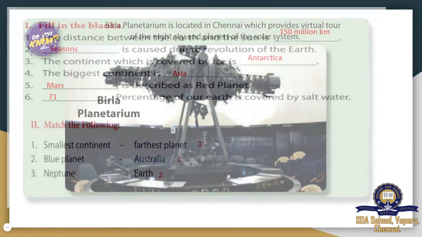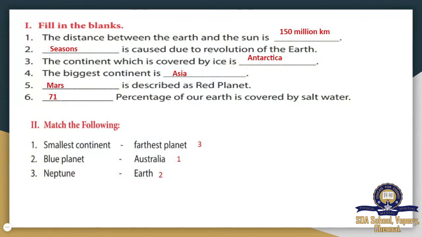Okay, next we are going to see fill in the blanks. As I told, the distance between the earth and the sun is 150 million kilometers. Seasons are caused due to the revolution of the earth. The continent which is covered by ice is Antarctica. The biggest continent is Asia.